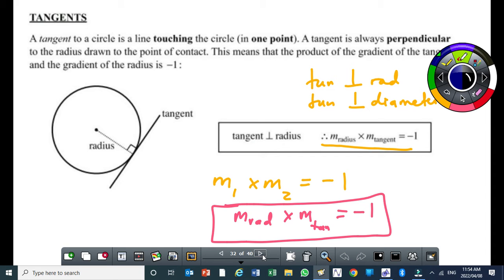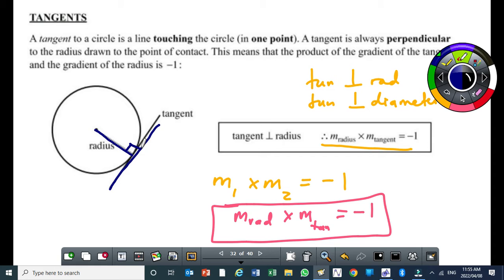You are expected to determine the equation of a tangent to a circle. Right? The good thing is that last year you did the circle geometry theorems, and one of the theorems says that the angle between a tangent and a radius at the point of contact is equal to 90 degrees. So if you draw a radius and then you draw a tangent, the angle between the two will be equal to 90 degrees at the point of contact. Right? Because the tangent and the radius will be perpendicular.